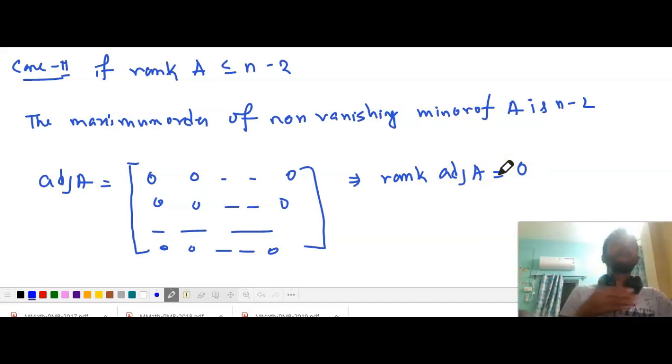What I am saying is that if rank of A is equal to n minus 2, then the maximum order of non-vanishing minor of A is n minus 2. In adjoint A, we are considering the minors of order n minus 1, so each minor of order n minus 1 is equal to 0. So this is nothing but the 0 matrix. So adjoint A becomes the 0 matrix when the rank of A is less or equal to n minus 2. Hence, the rank of adjoint A is equal to 0.